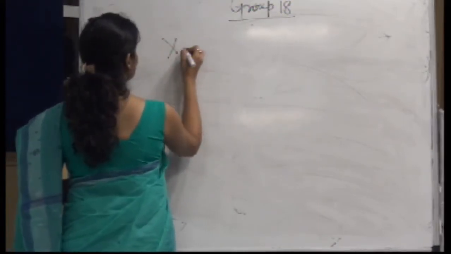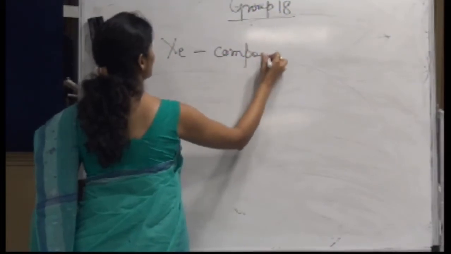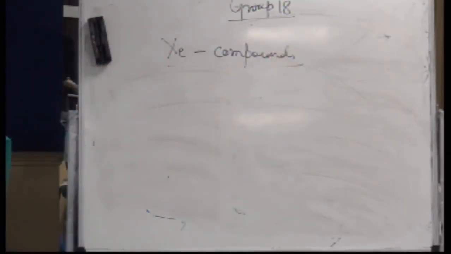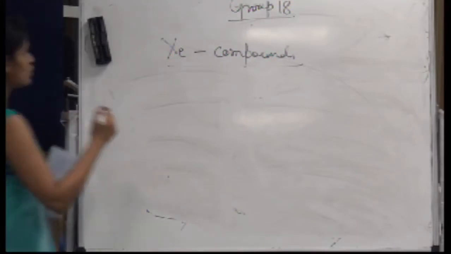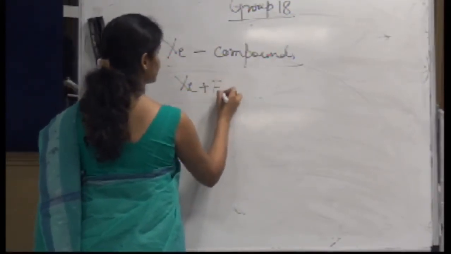So let's talk about compounds of xenon. Obviously all other elements of this group have high ionization energy, and hence they are reluctant to form any kind of covalent compounds. Only xenon is the one which forms covalent compounds, right? So it can easily form fluorides.